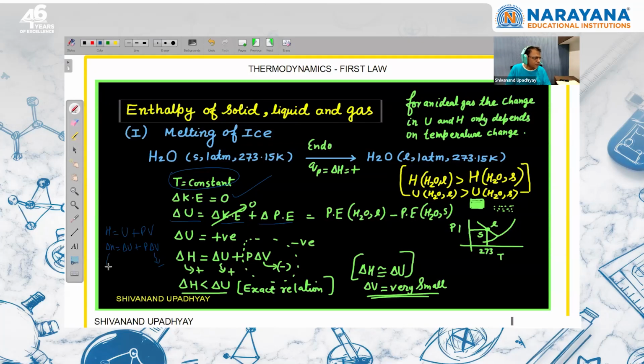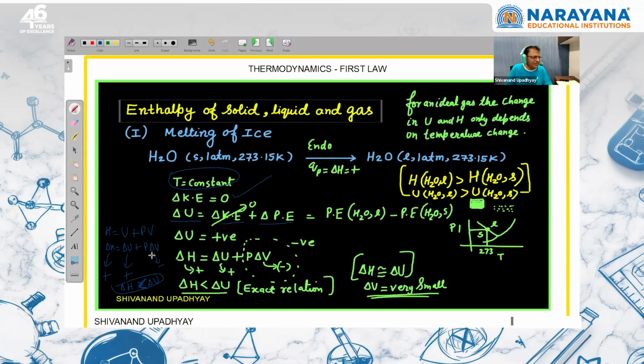So this is positive, and this is negative. So from there we can exactly say that delta H is less than delta U. This question is asked: when melting of ice is going to take place, which relation is correct? So change in enthalpy here is less than change in internal energy.